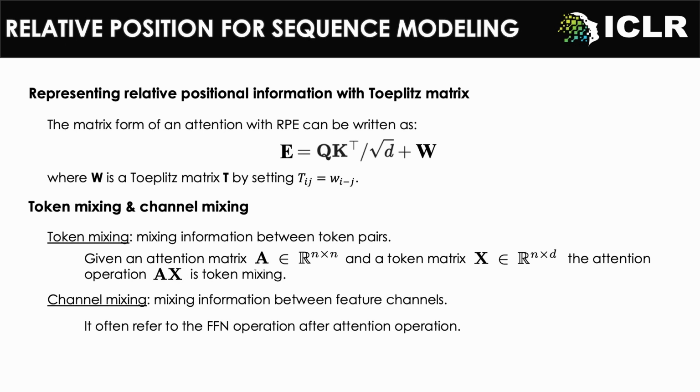In transformer-like structures, there are two main operations. One is token mixing and the other is channel mixing. The token mixing often refers to the attention operation AX, where A is the attention matrix and X is the token matrix. Channel mixing is the FFN operation after the attention operation.